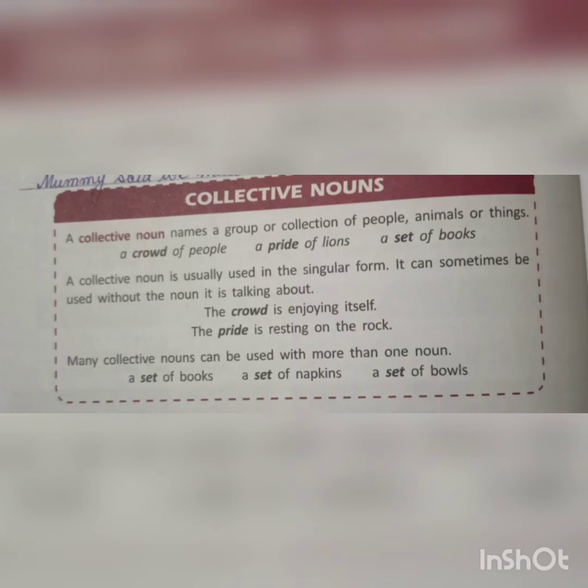Many collective nouns can be used with more than one noun. We can use collective nouns with more than one noun. Example, a set of books, a set of napkins, a set of bowls.